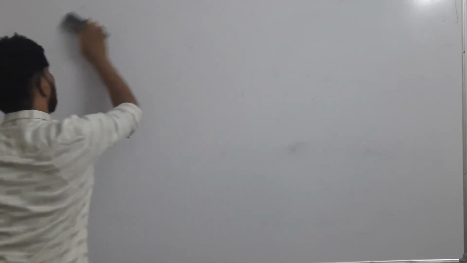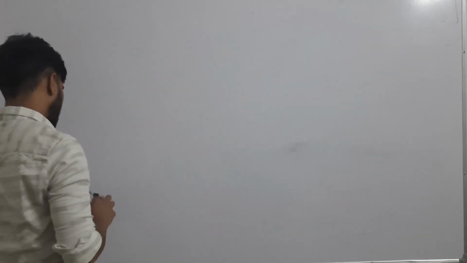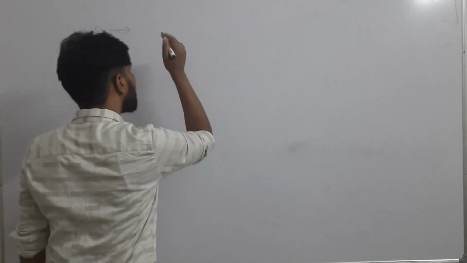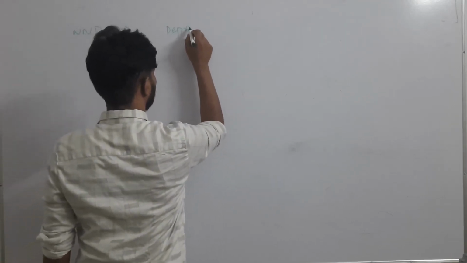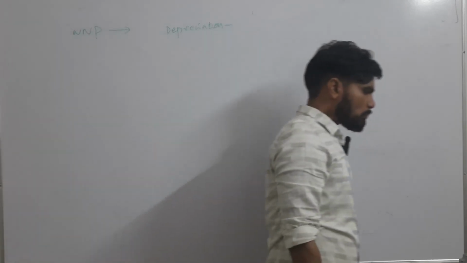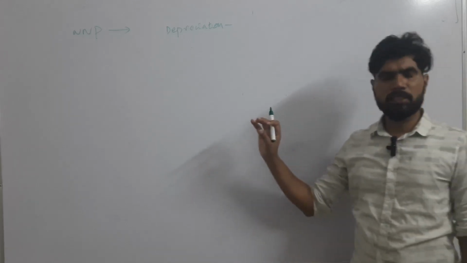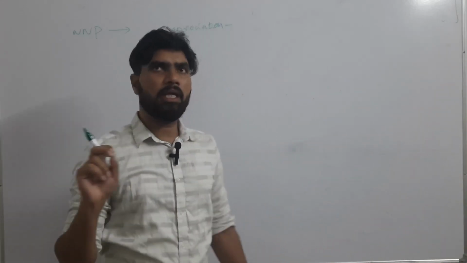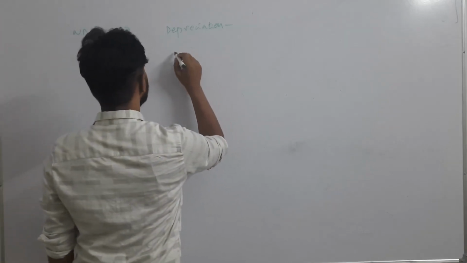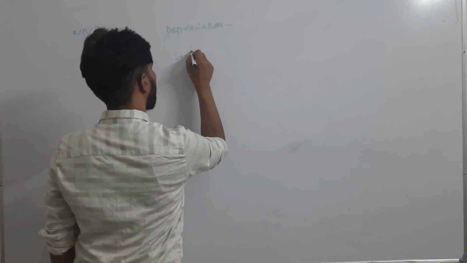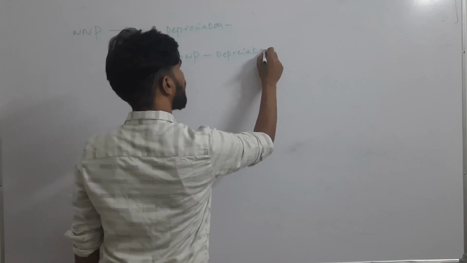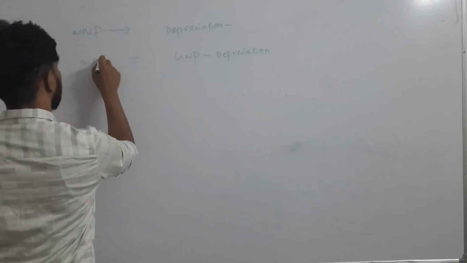After that, the final attribute is NNP, net national product. It is once again simply removing the value of depreciation from the GNP. So NNP is nothing but GNP minus depreciation. Simply, this gives the net national product.